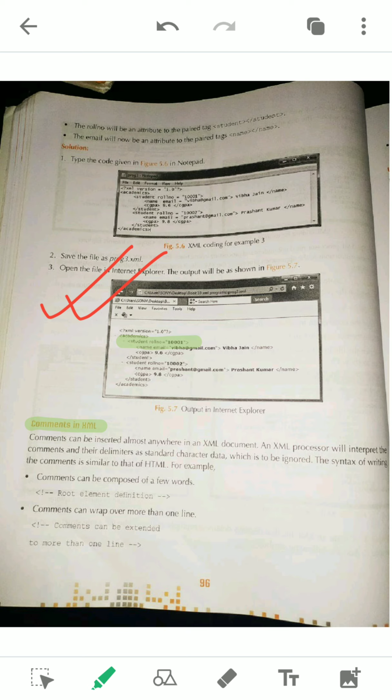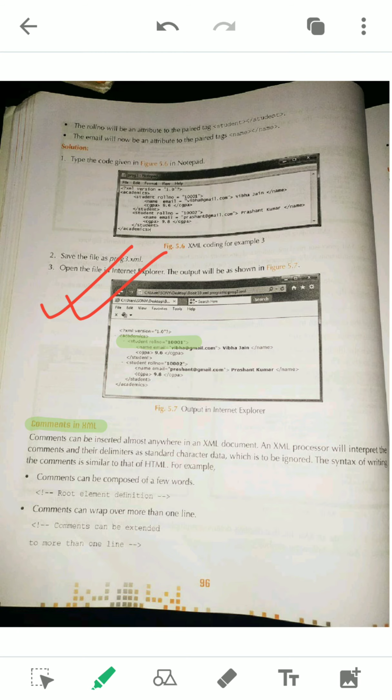Already so many times I have told you that these are the things to be used while writing any code, while developing any software, so that in future you can understand what was the purpose of this part of the code. For this reason we write comments. So in XML also we can use comments.